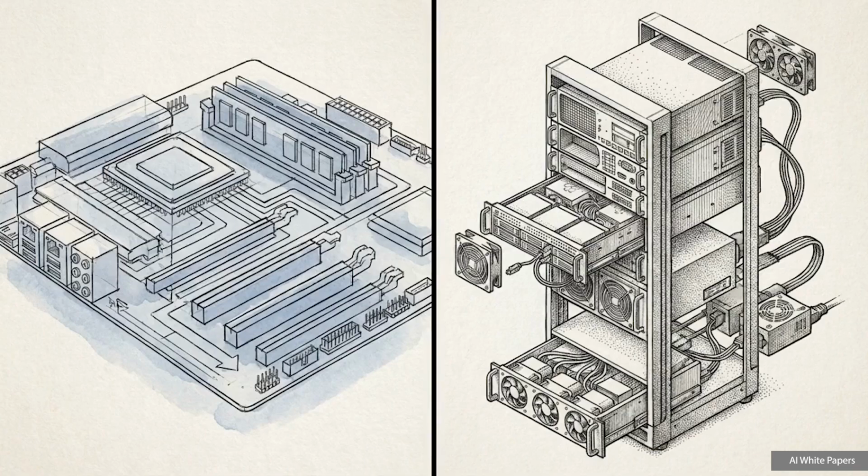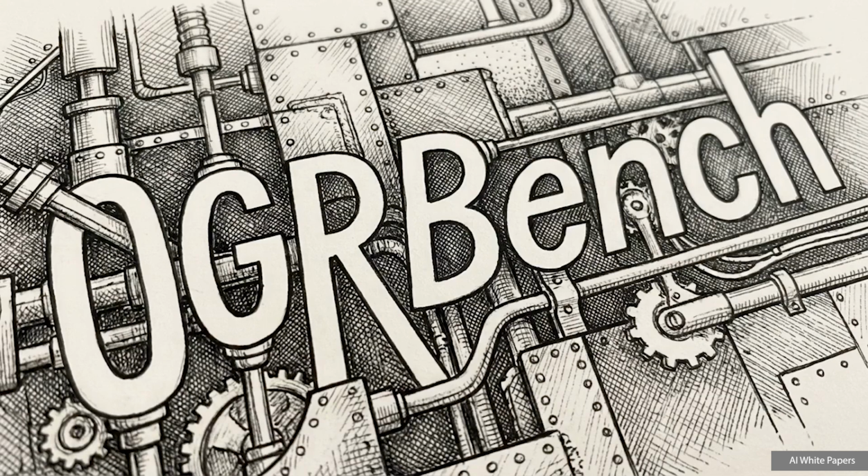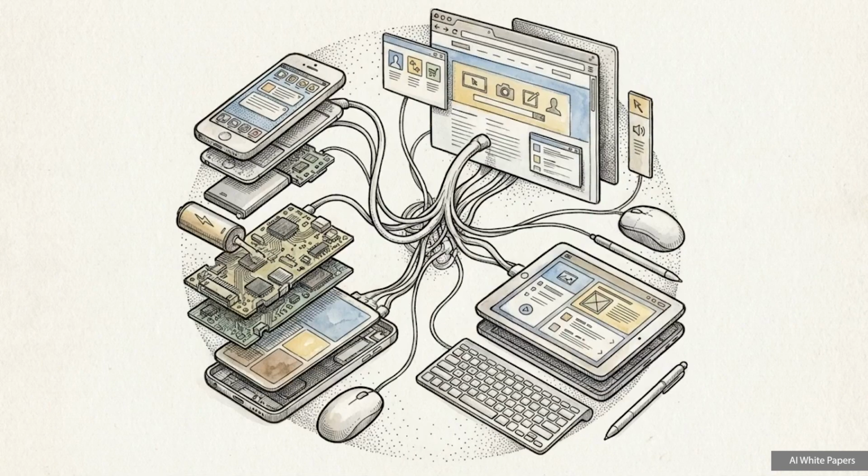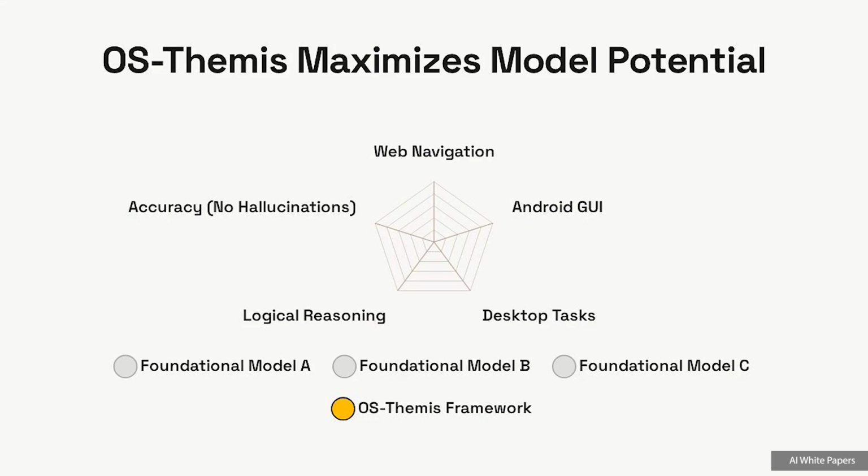Moving from a theoretical architecture to real-world application requires rigorous empirical proof. Establishing this architecture required a new evaluation standard, leading the authors to introduce OmniGUIRewardBench, or OGRBench. OGRBench is a holistic, cross-platform benchmark specifically engineered to rigorously test graphical user interface outcome rewards across diverse models. This radar chart plots model performance on the benchmark. All evaluated foundational models achieved their absolute highest performance when placed inside the OS-Themis framework.